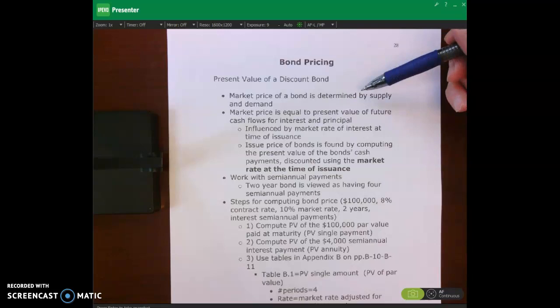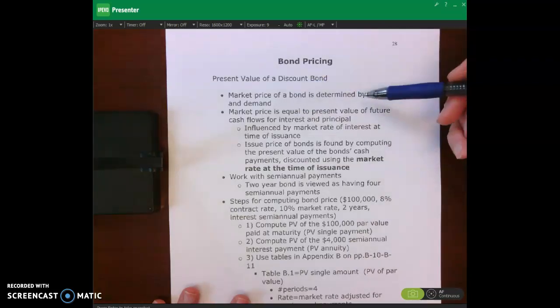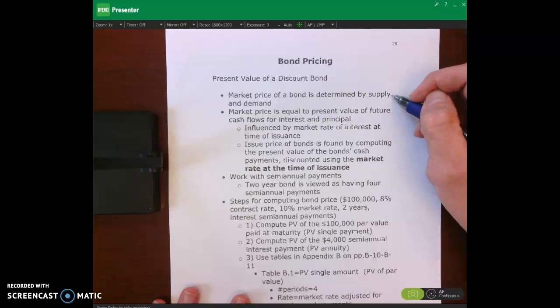And so the price is really determined by supply and demand, just like anything. So what we actually have to do when we look at the market price of a bond is determined by supply and demand, but we can be more specific.